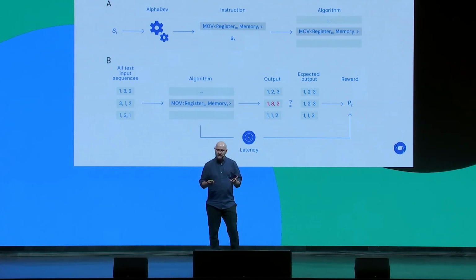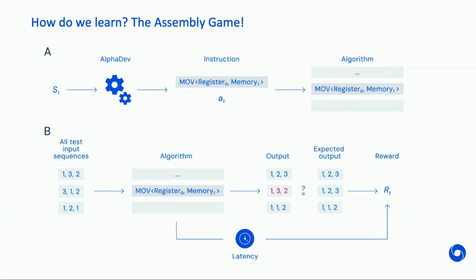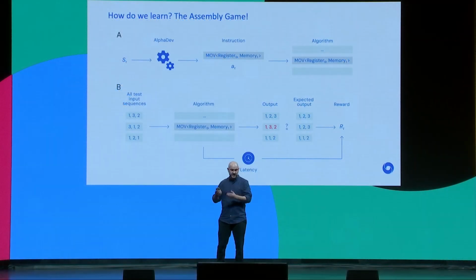Now, the goal of the game is for AlphaDev to find a sorting algorithm that is both correct and fast, ideally faster than the state of the art. Now, the way this works, if you look at figure A, is AlphaDev takes in the state, which comprises the algorithm that it's currently building, as well as the state of memory and registers on the CPU. It then plays a move in this game, which is choosing an assembly instruction to add to the algorithm that it's building. Now, we have to reward or penalize AlphaDev for adding this instruction.